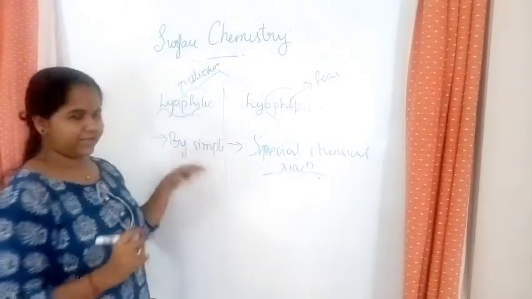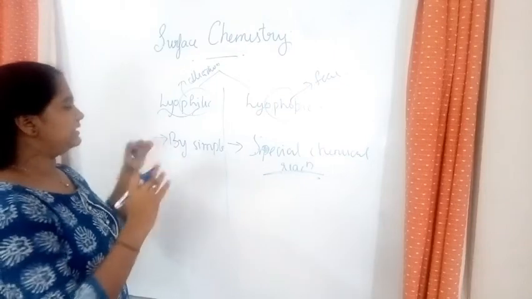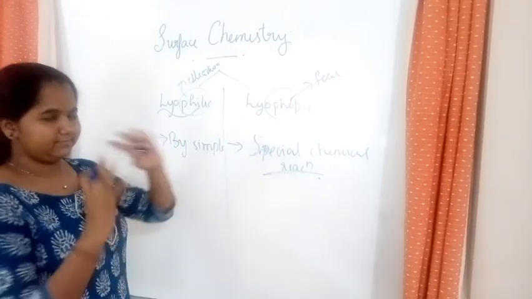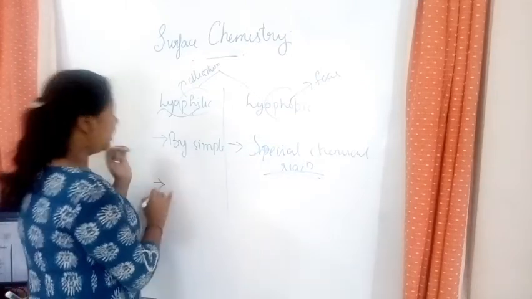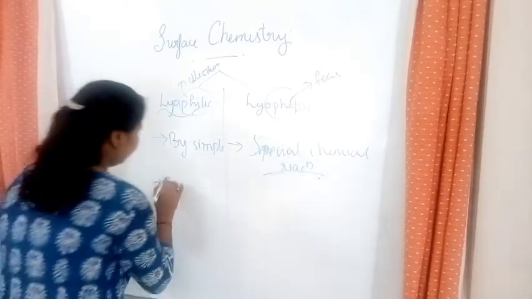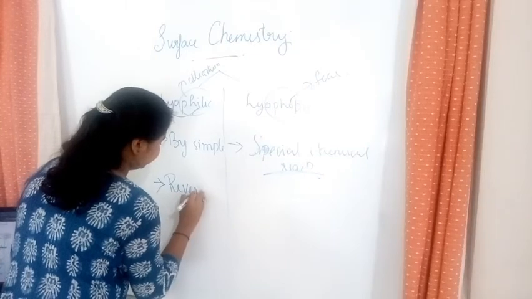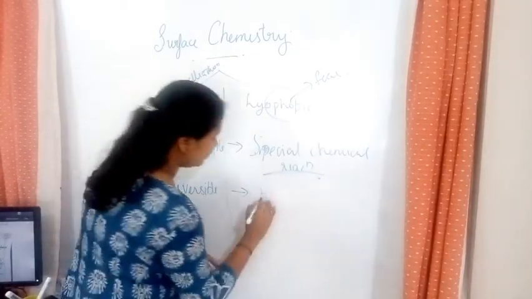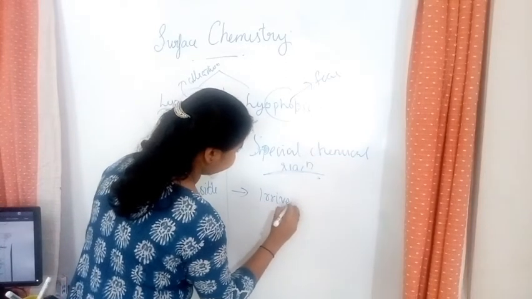So this is the second point to talk about lyophilic or lyophobic colloids. The next one is lyophilic colloids are reversible, whereas lyophobic are irreversible.